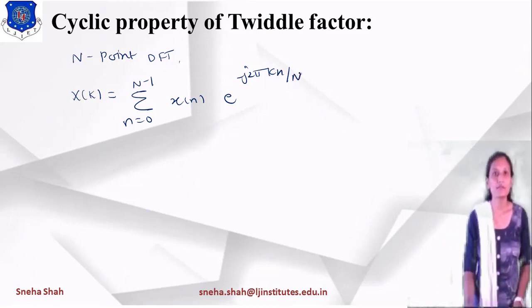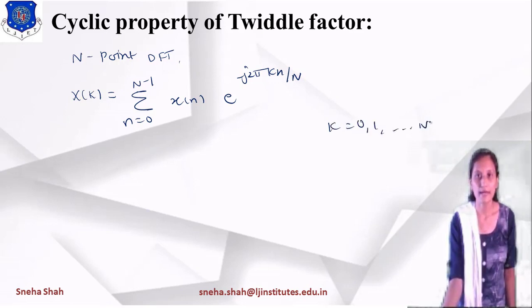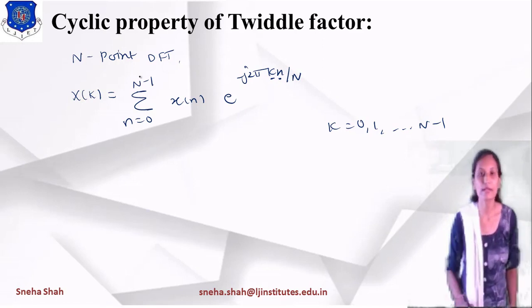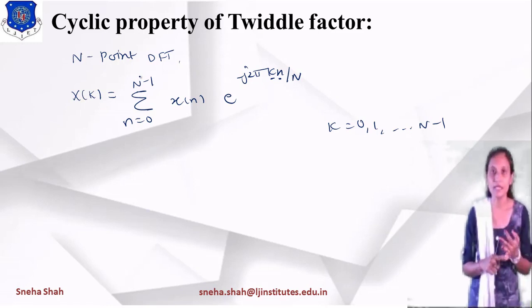In this, the value of k ranges from 0, 1 up to N minus 1. In the same way, the value of n ranges from 0 to N minus 1. So we can say that the value of k and the value of n will change.